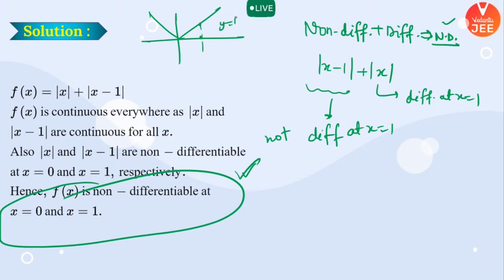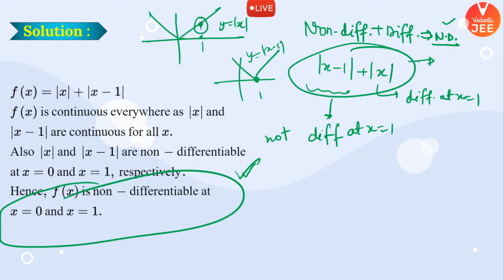So y equal to mod x is definitely differentiable at this point, and the graph of y equal to mod of x minus 1 will come something like this, which is definitely not differentiable at x equal to 1. So definitely the combination of these two will be not differentiable at x equal to 1, and similarly the combination of these two will not be differentiable at x equal to 0. This is another way to do the same problem, right?